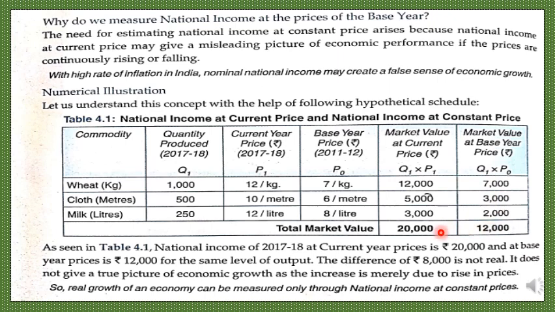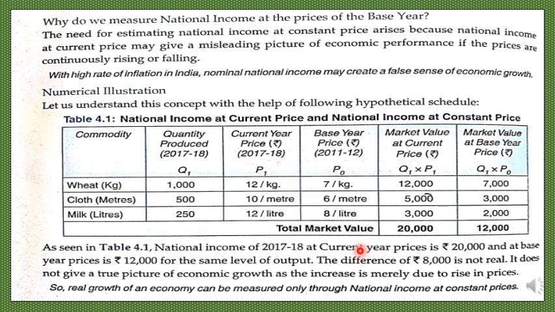So this is the nominal national income, rupees 20,000, and this is the real or constant price national income, which is 12,000. Now what is significant here, the difference, although the quantum of goods is the same, the difference is because of the price variation, the difference in the prices. So the market value is different because the prices have risen in the current year from the previous years.